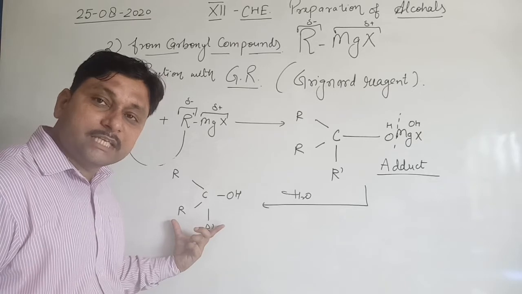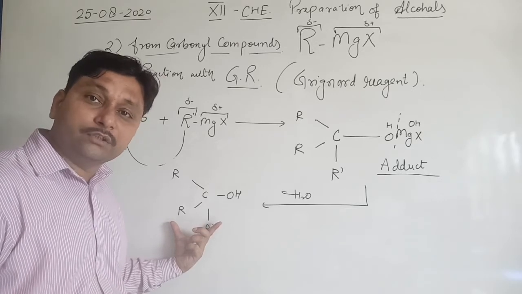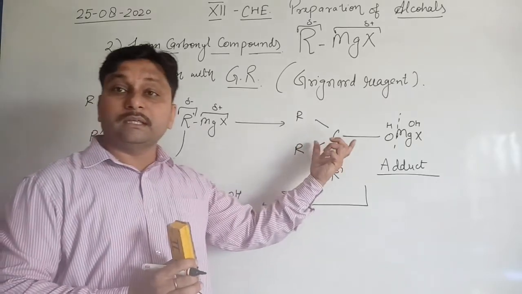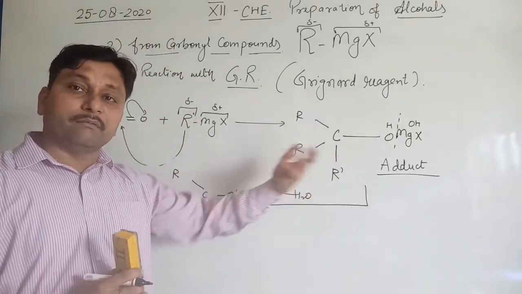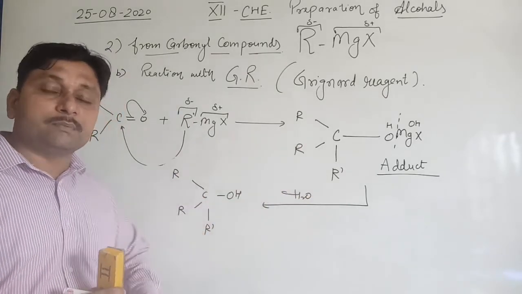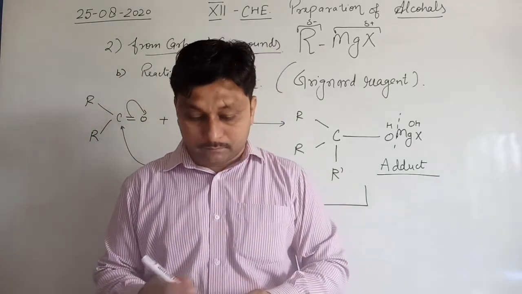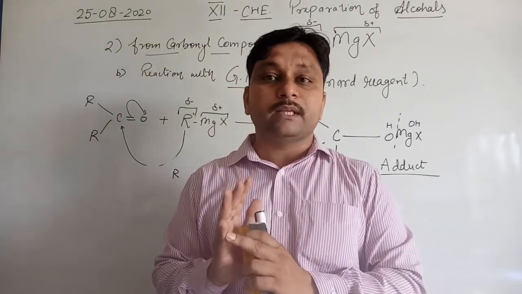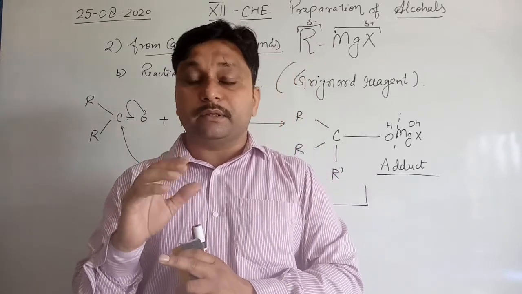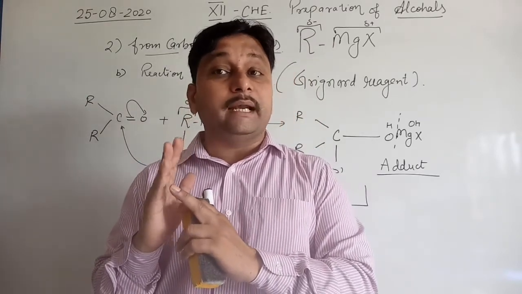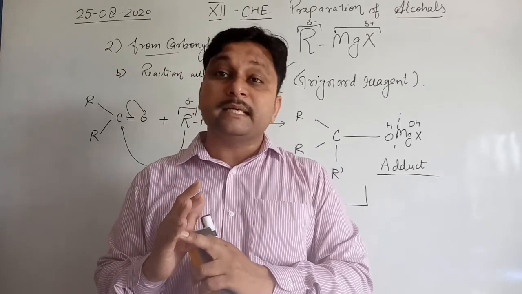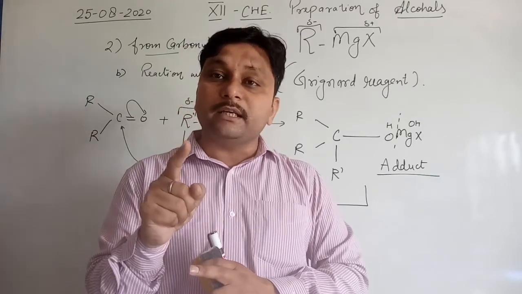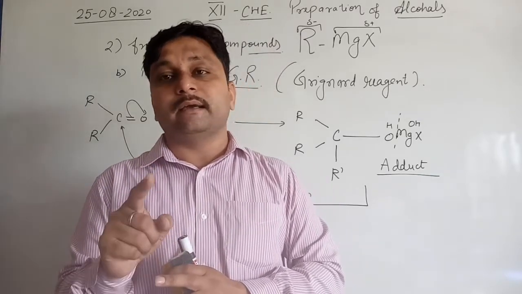tertiary alcohol, because there is no hydrogen on the carbon atom of CO in the adduct of this compound. That means this adduct will be converted after hydrolysis into tertiary alcohol. Now it is clear. Only formaldehyde has the tendency to form primary alcohols when reacting with Grignard. All types of aldehydes other than formaldehyde form secondary alcohol, and ketones form tertiary alcohols when reacting with Grignard reagent.